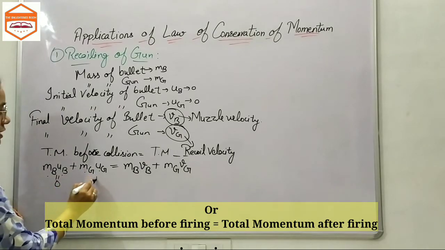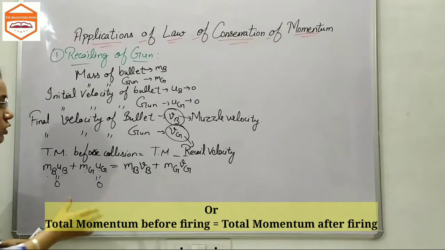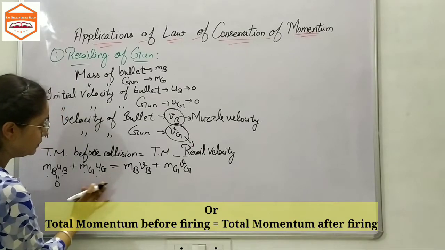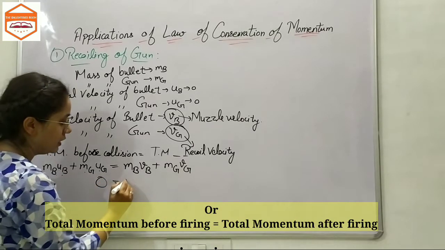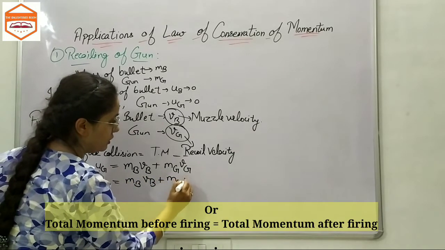Now these two terms are 0 because the gun and bullet were initially at rest. That means the whole left side is equal to 0, so 0 equals mb vb plus mg vg.